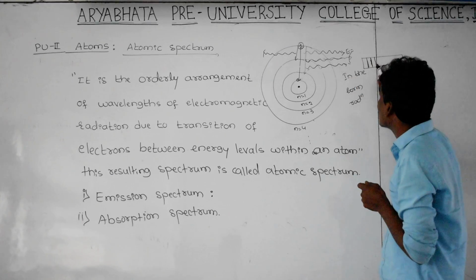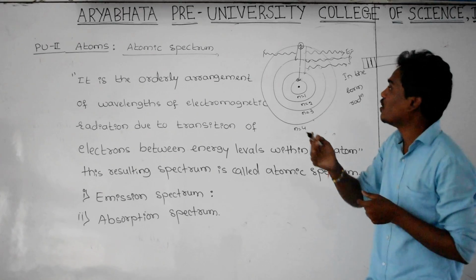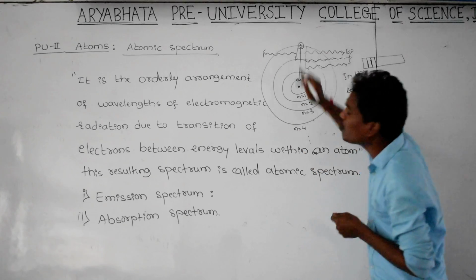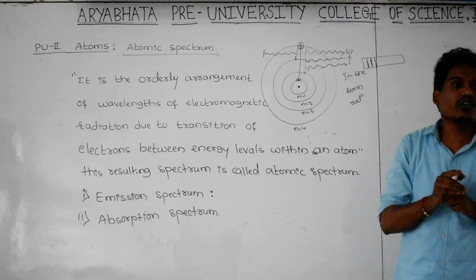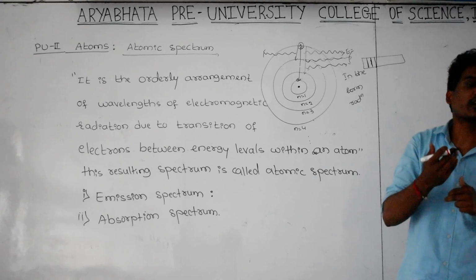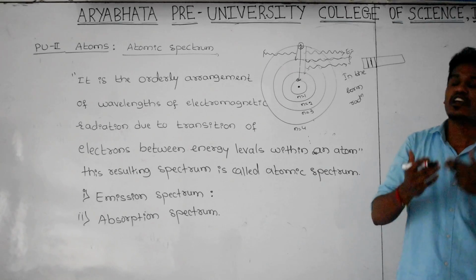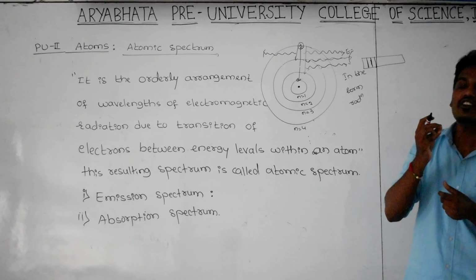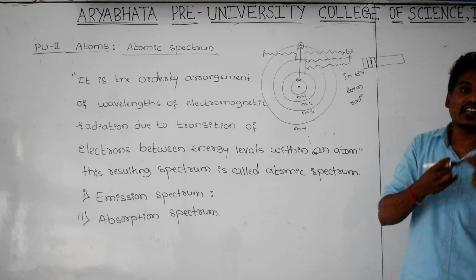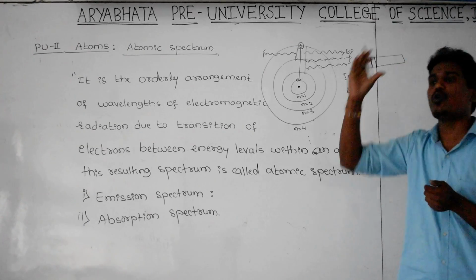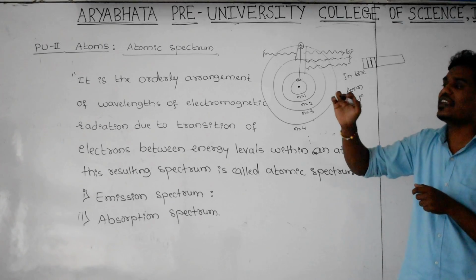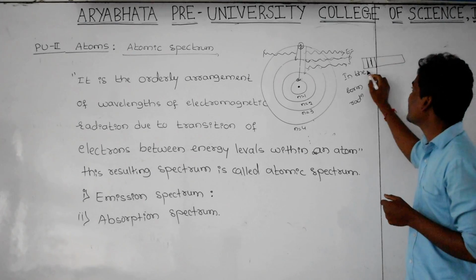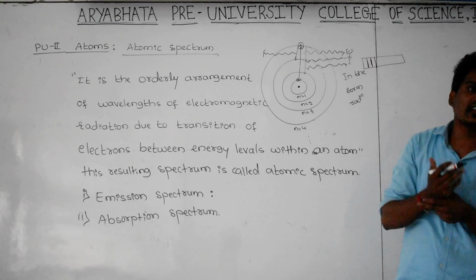This resulting spectrum is produced due to the emission of energy whenever the electron is jumping from higher to lower. When the electron emits the electromagnetic radiation, whenever it takes the transition from higher energy state to lower energy state, it emits some wavelengths, and those wavelengths I take on the screen in an orderly arrangement.